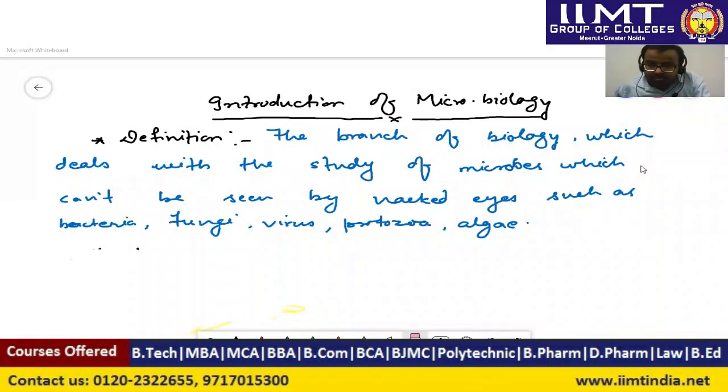I am starting with the introduction of microbiology, the subject. Unit 1 content: introduction of microbiology. Dear student, you might have learned in earlier classes regarding the microbes, as microbes are responsible for causing diseases.